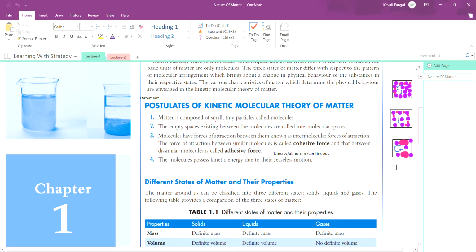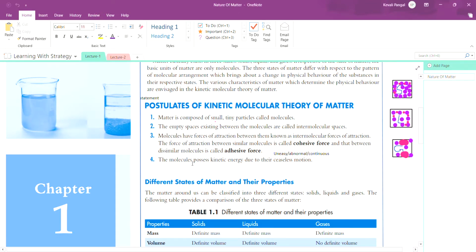Now, what do you mean by kinetic energy? Let me tell you what is kinetic energy. So, kinetic energy is the form of energy that an object or a particle has by reason of its motion. Kinetic energy is the property of a moving object or particle.